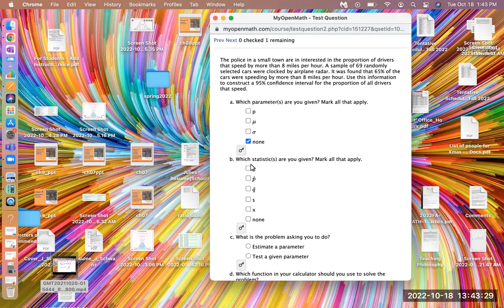Then, which statistics are you given? Like I said, they're saying it was found that 65%. They said they sampled 69 and that 65% of those were speeding. So we're given the p hat, which is the sample proportion.